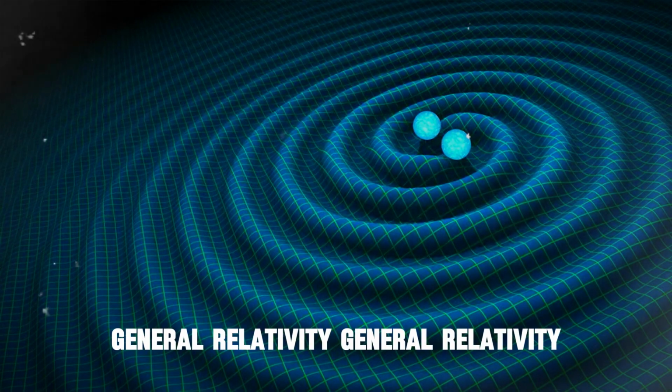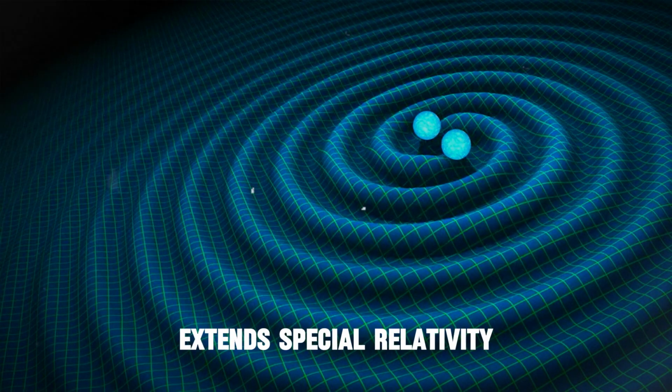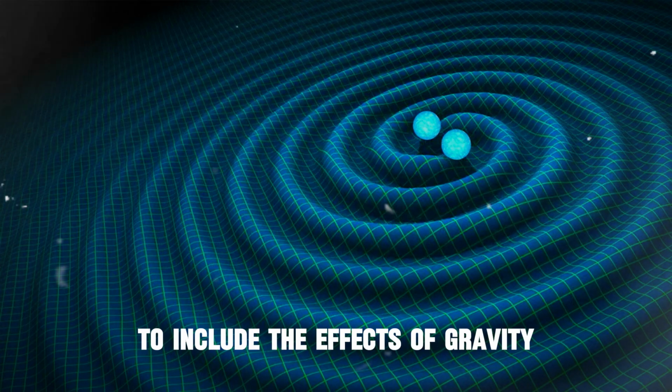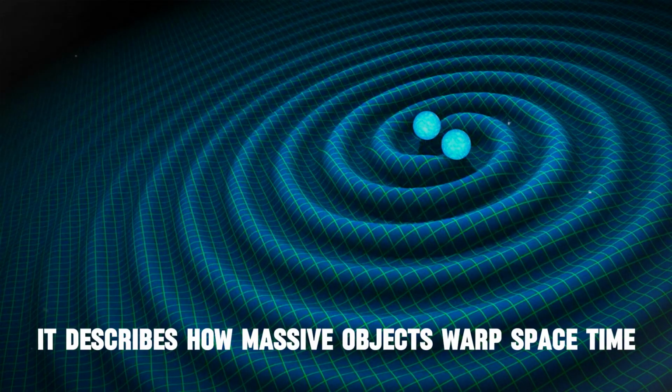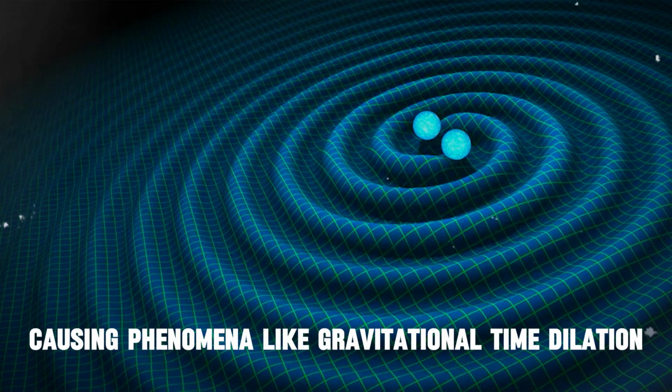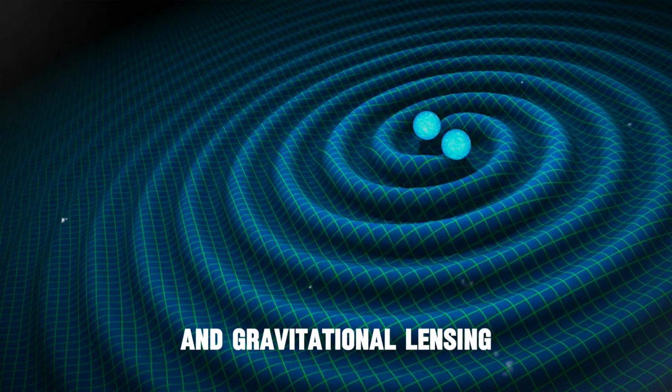General relativity. General relativity extends special relativity to include the effects of gravity. It describes how massive objects warp spacetime, causing phenomena like gravitational time dilation and gravitational lensing.